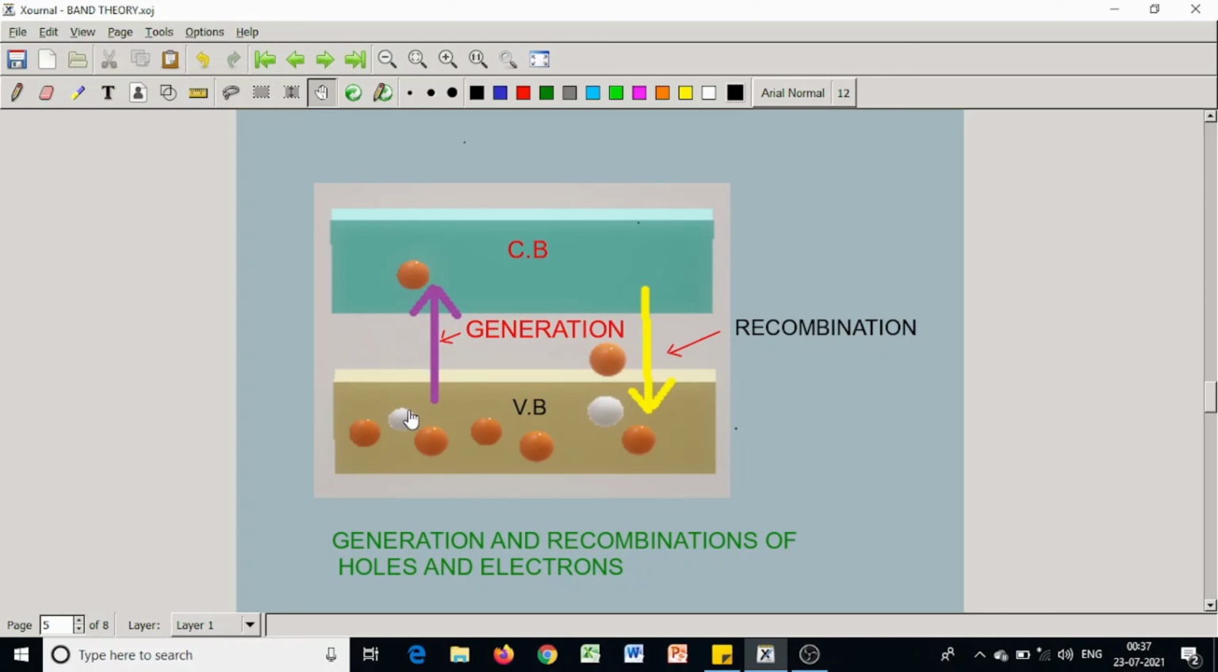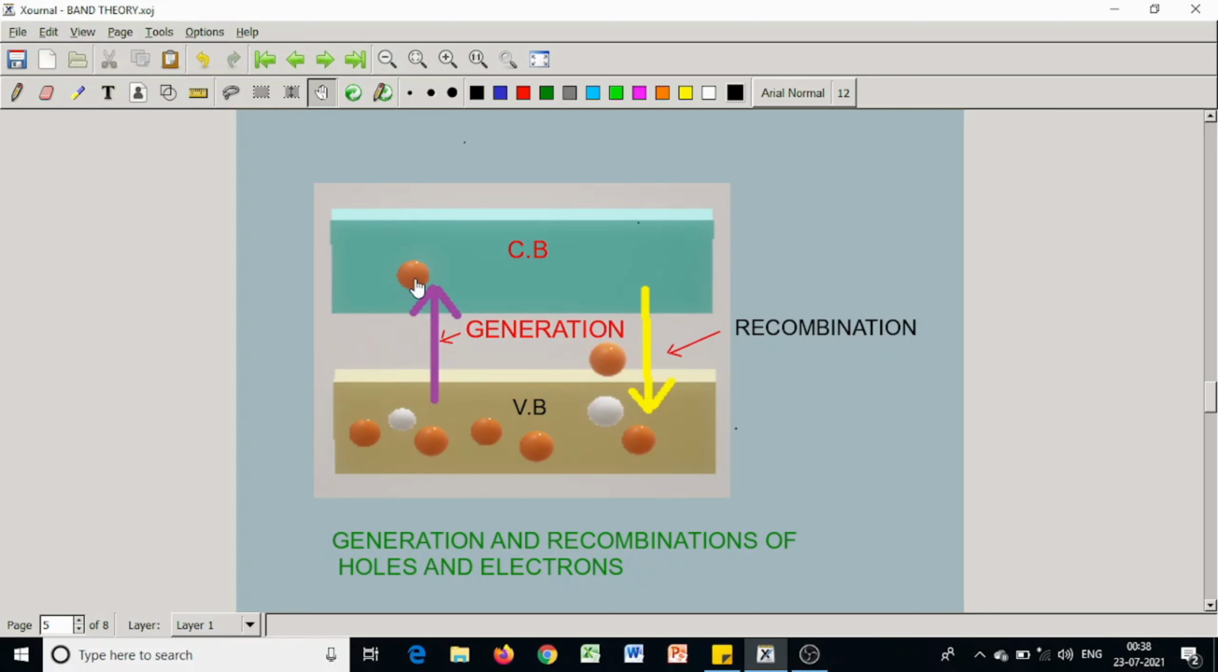In fact, a hole can be considered as a quasi-particle with a charge equal to and opposite to that of the electron. As a result of an electron jump from the filled valence band to the conduction band, an electron in the conduction band and a hole in the valence band become available for conduction of electricity. This is known as electron-hole pair generation.